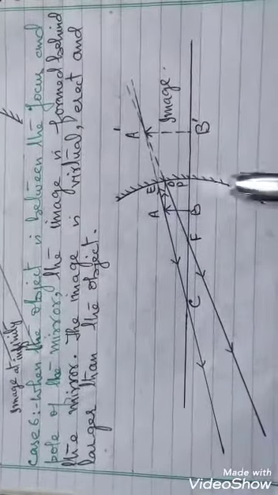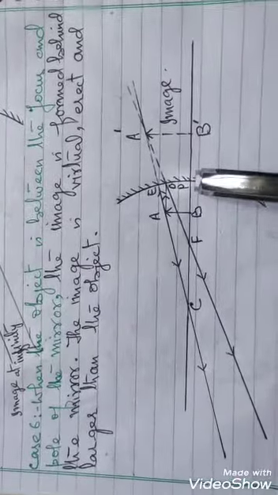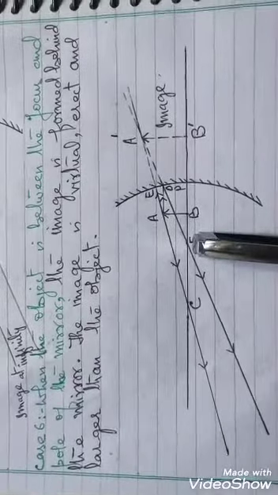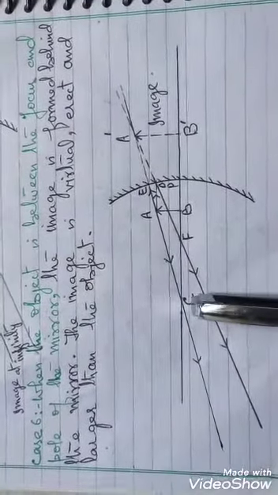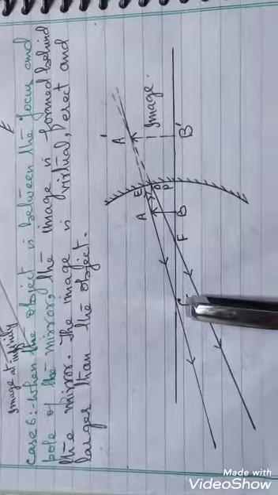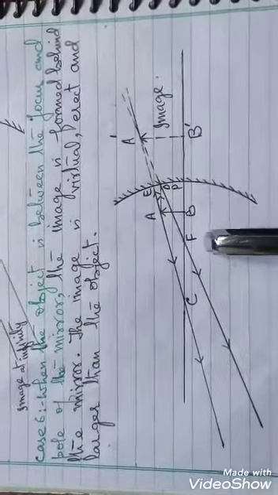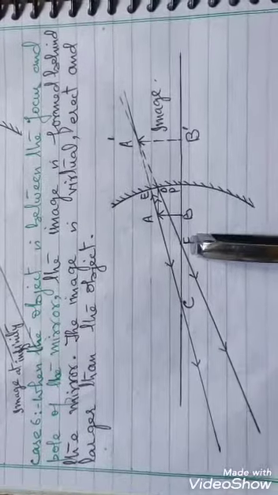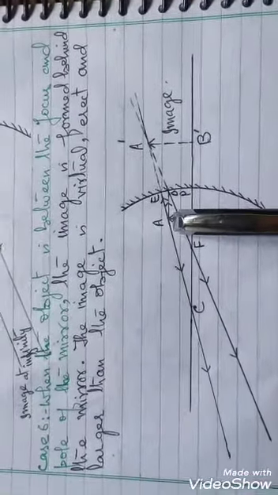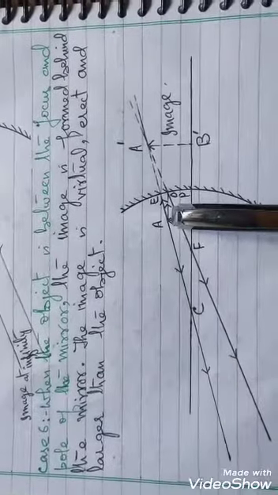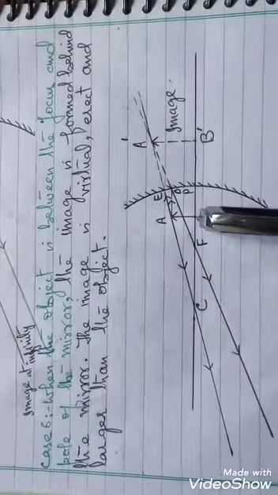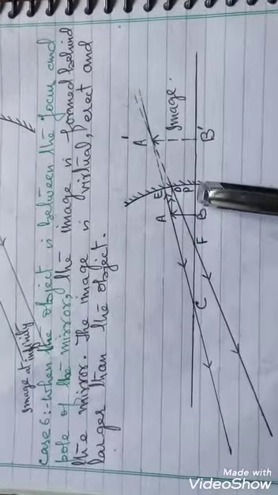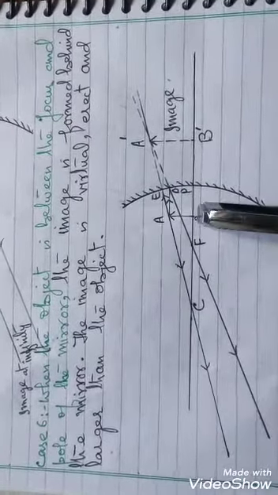The object is placed between the pole and the focus of the mirror.